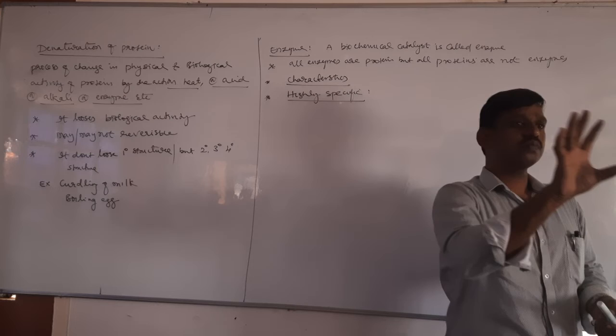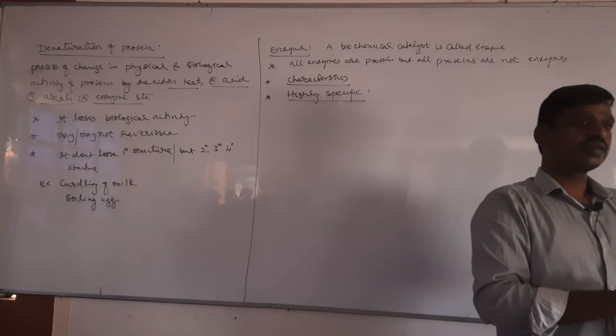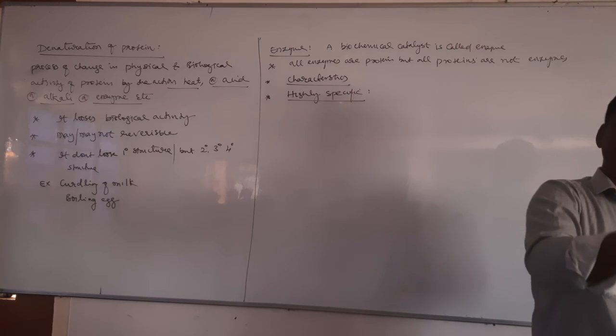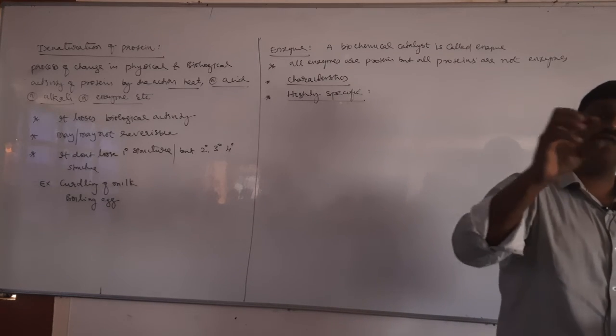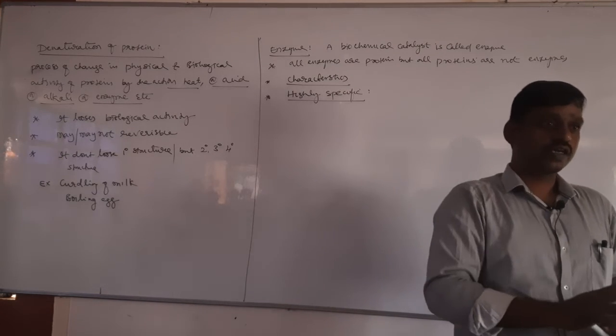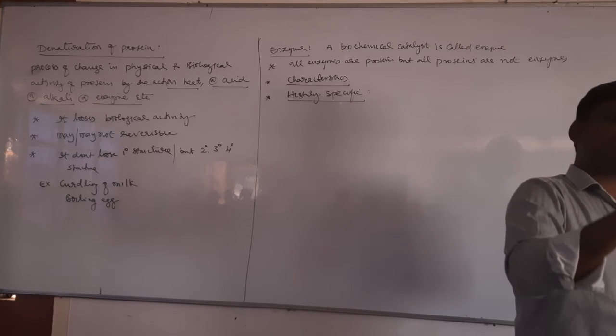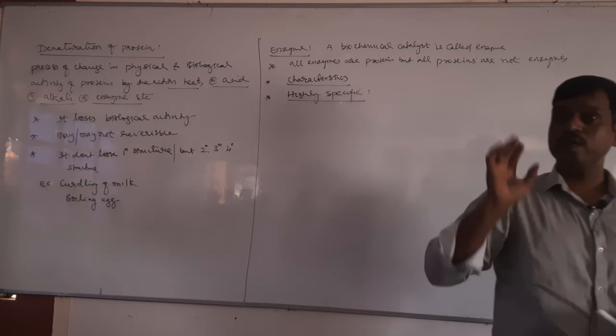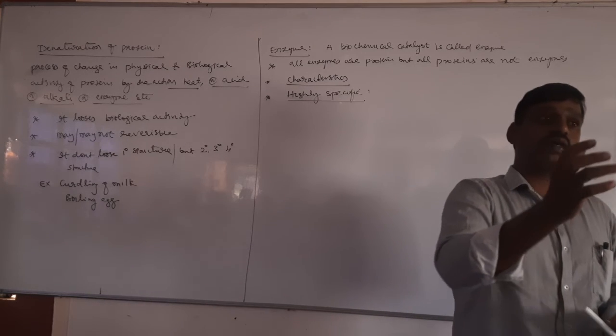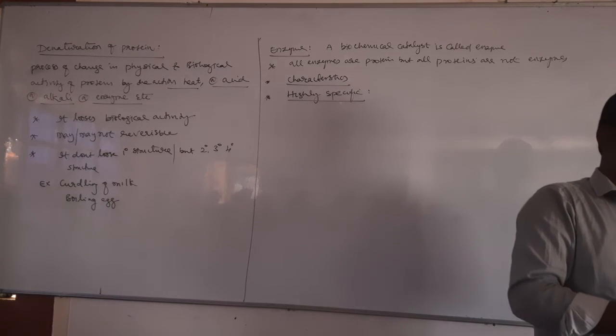Of course they are specific to some extent, because one catalyst cannot work in all the reactions. That is specific. But enzymes are not like that. Enzymes are highly specific. For one particular reaction, one particular enzyme will be there, right? For example, invertase, we have studied.